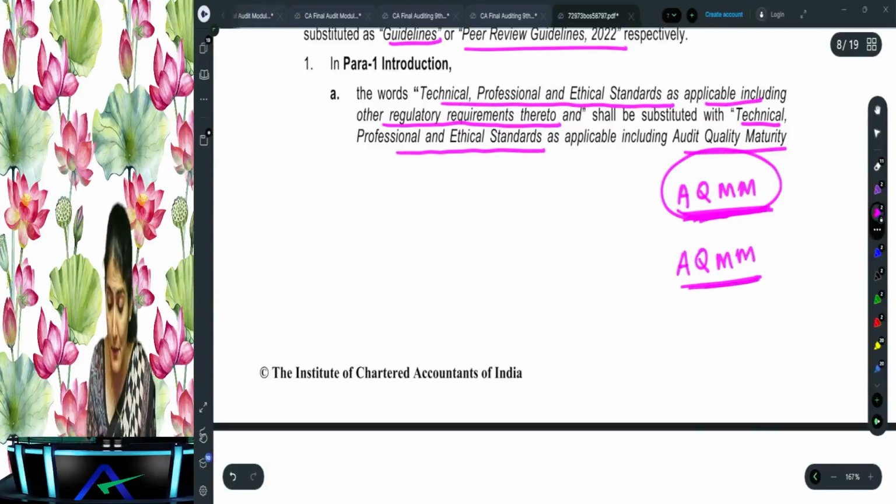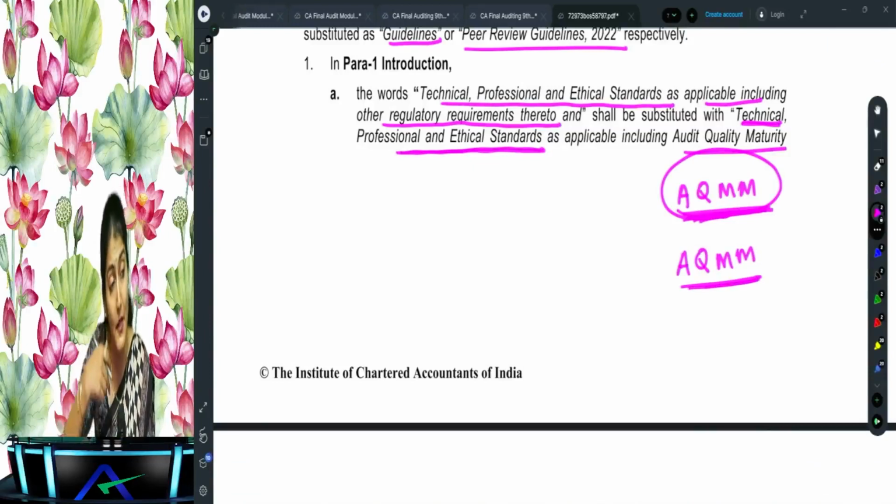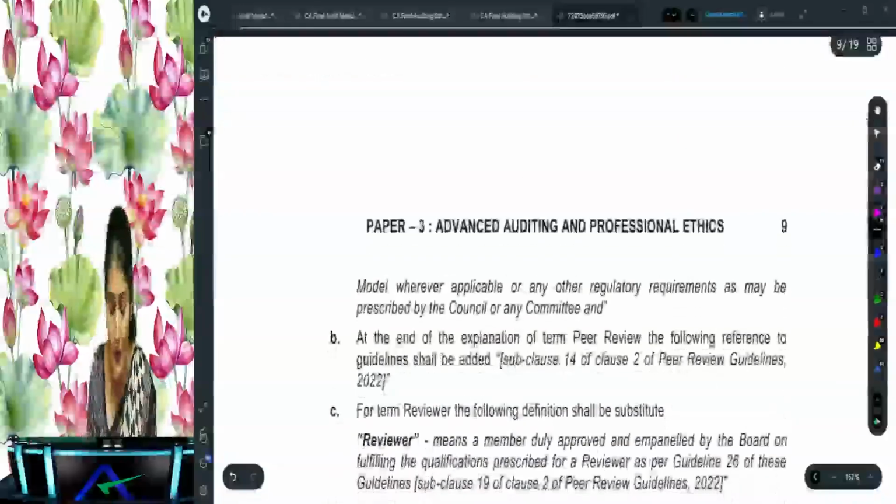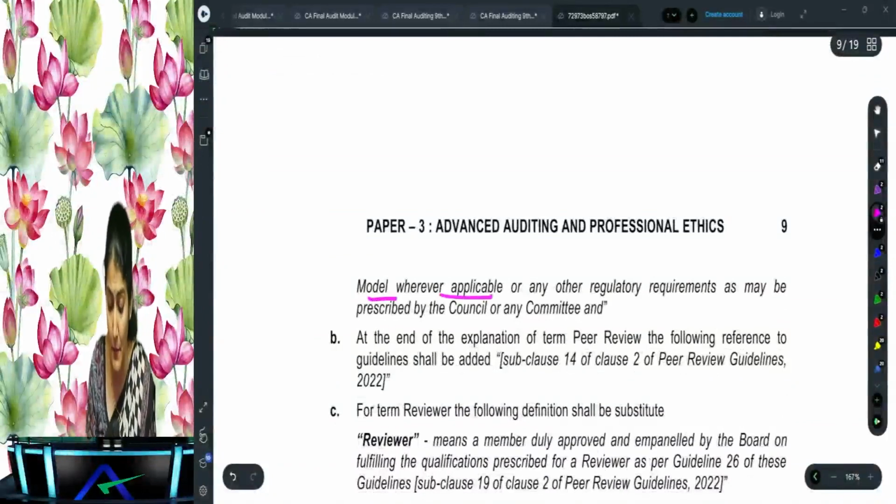So what does it say? Shall be substituted with technical, professional, ethical standards as applicable, including the audit quality maturity model wherever applicable, or any other regulatory requirement as the case may be prescribed by the council or the committee.